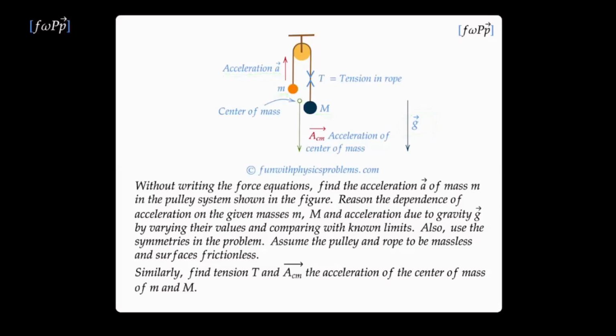At certain values of these masses and gravitation, the acceleration of the mass m is a known quantity. So look for those limits where the acceleration is known, and from that you would be able to write an expression for it in terms of the masses and g. Similarly, if you look at some unique limits where the acceleration is known, from that we'd also be able to pull out an expression for the tension in the rope and also the acceleration of the center of mass of the two masses.